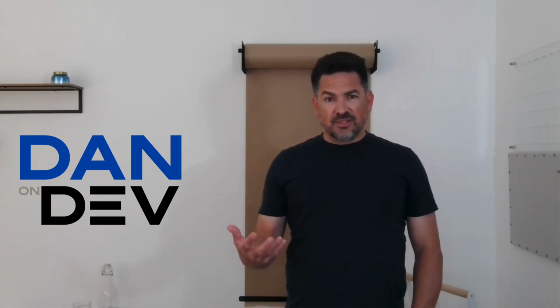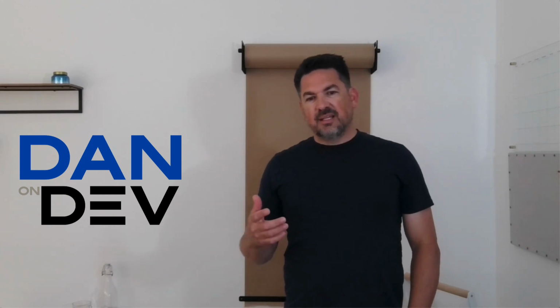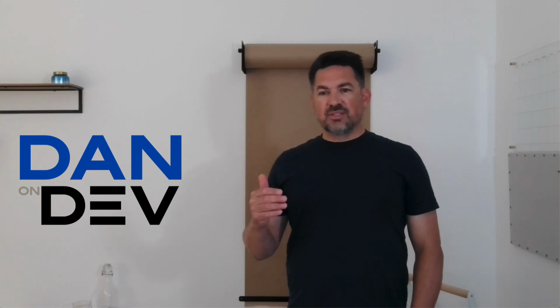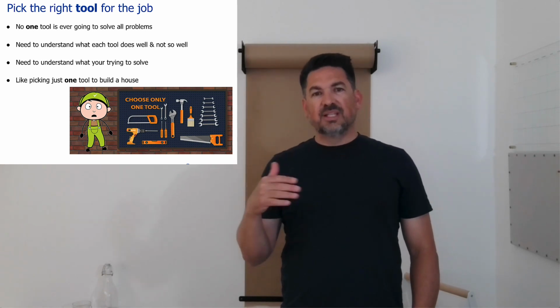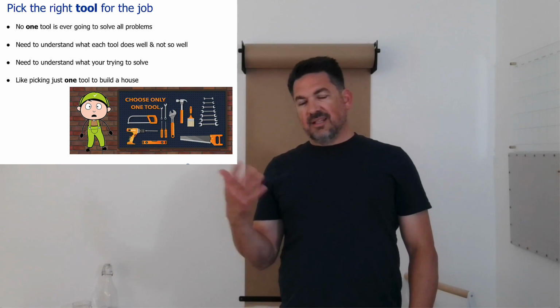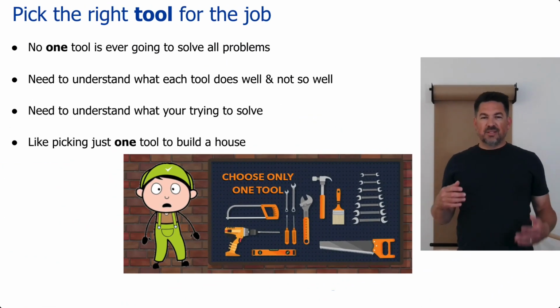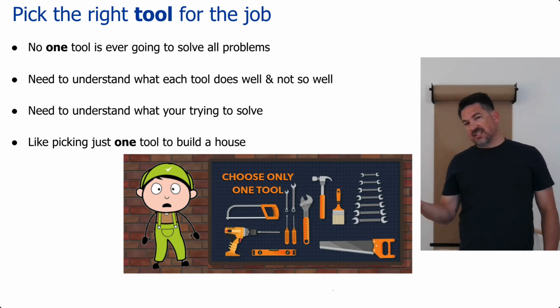The goal here is not necessarily to beat up on the different product categories. What we're doing is looking at each of these products as tools. These are tools that do a job, and each tool is going to be good at something and not so good at other things. That is just life. If I were to ask somebody to build a house with a single tool, they would likely fail, right? There are some things that it's going to do well at.